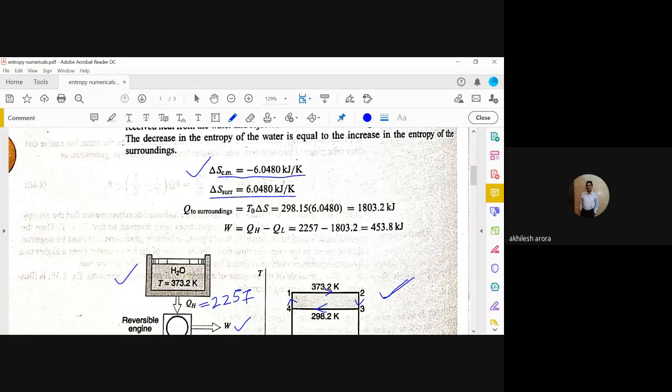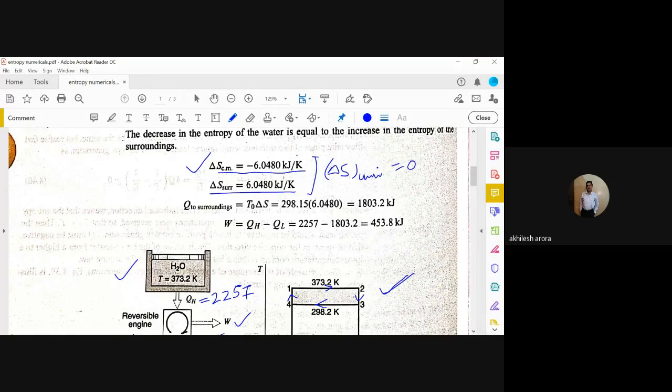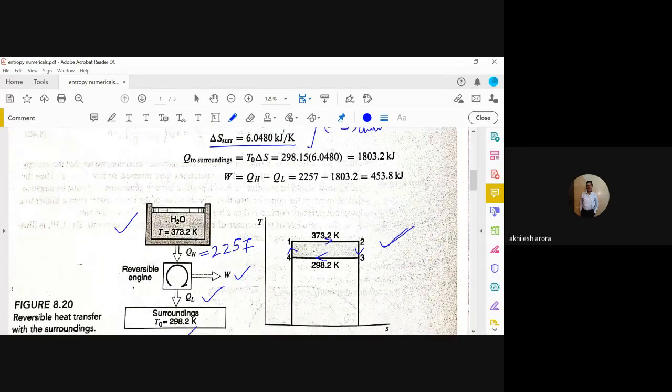That means the net entropy change, delta S of the universe, would have been 0. So effectively, what is the value of Q which is given to the surroundings? This value is T naught into delta S, which is equal to 298.15 into 6.048, and this comes out to be